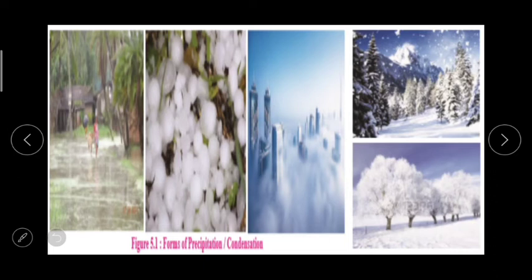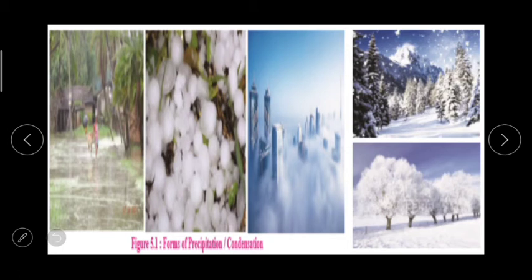This figure 5.1 is given in our textbook, which shows the forms of precipitation or condensation, and it depends on how the atmospheric conditions change. On winter mornings, we find dew. In areas located at higher altitudes, snowfall occurs, while it rains in other places.